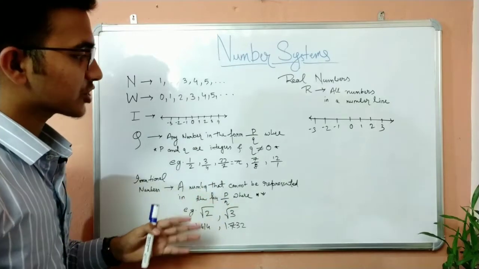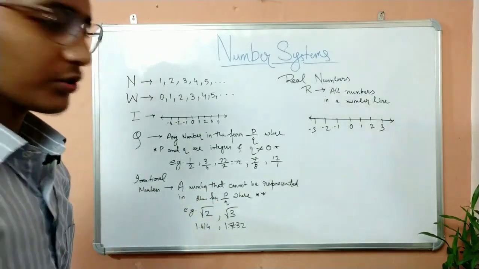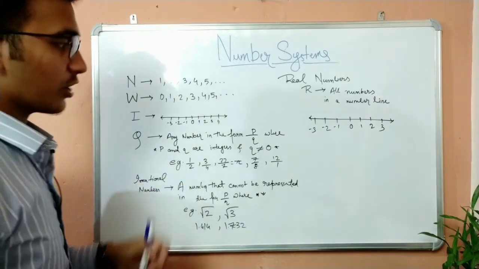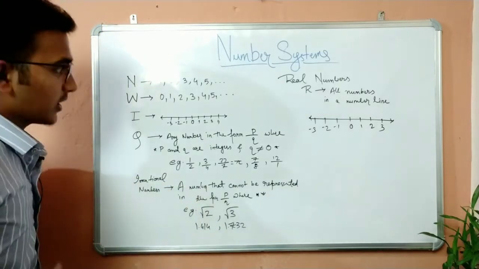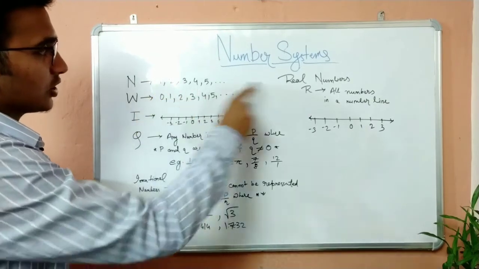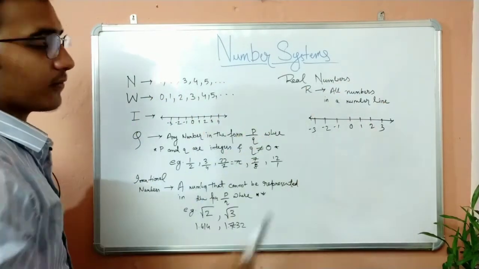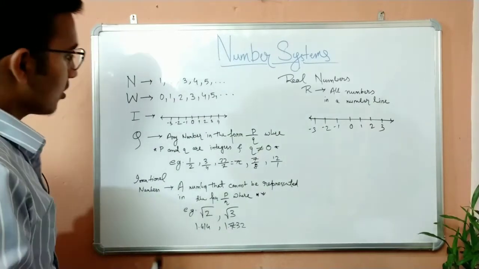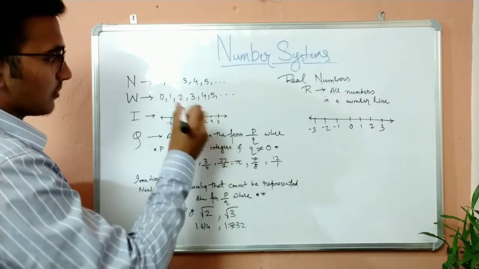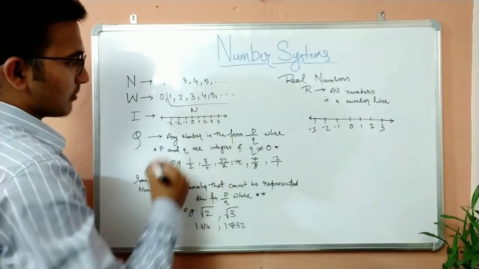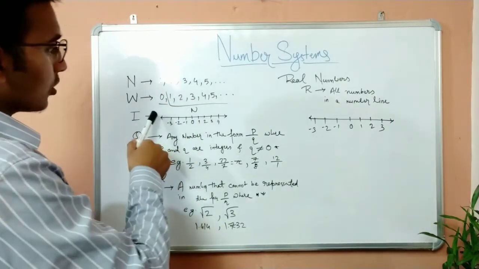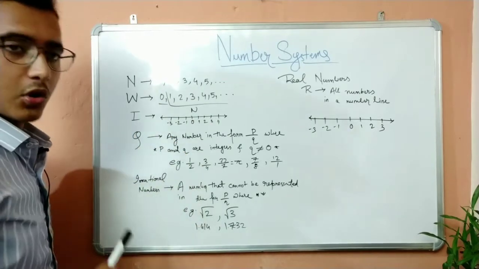And here we have the collection of numbers and their specific names. You might have heard about natural numbers, whole numbers, integers. They're very common. So what are natural numbers? Natural numbers, denoted by capital letter N, start from 1 and continue till infinity. So 1, 2, 3, 4, 5 and it continues till infinity. Then we have whole numbers. Whole numbers is a bit different. It is natural numbers, but it includes 0, which is an extra number. So 0 when included with natural numbers becomes whole numbers.